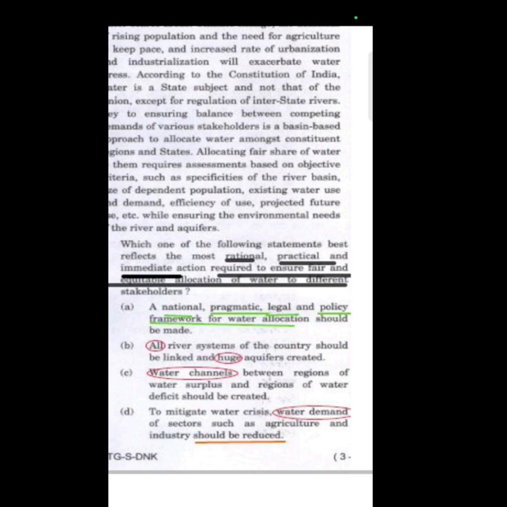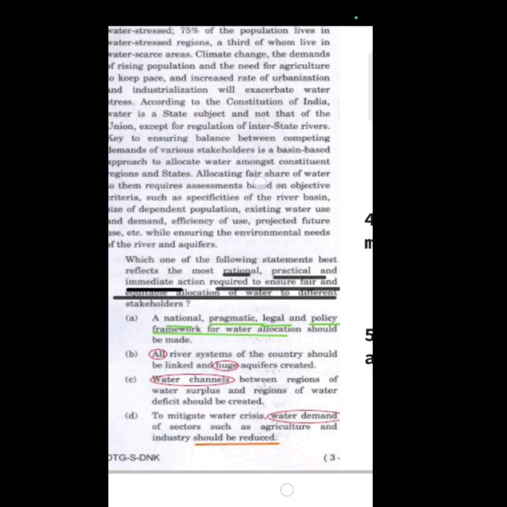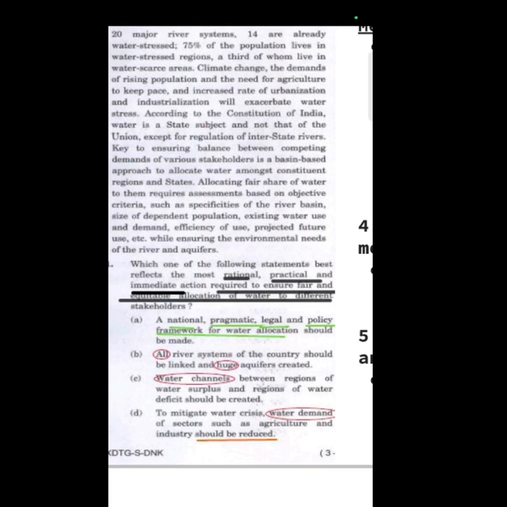Now, this statement resonates with the requirement of the question, which asks us to identify the most rational, practical, and immediate. So the immediate thing that we can do is we need a national, pragmatic, legal, and policy framework for water allocation throughout the country, right? So, this way we have come to the right answer by eliminating the wrong answers.